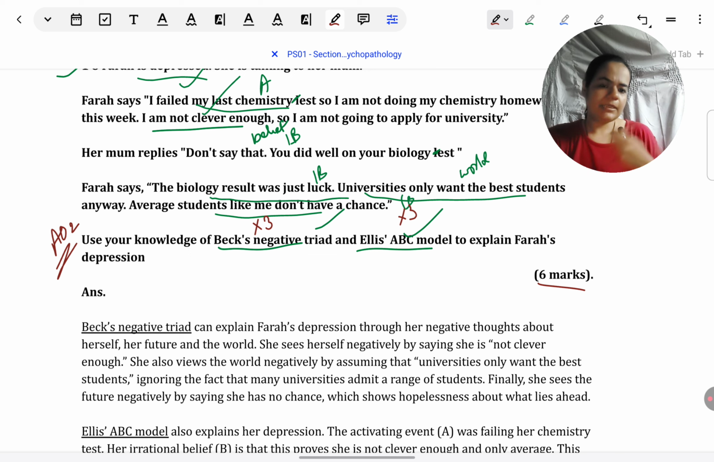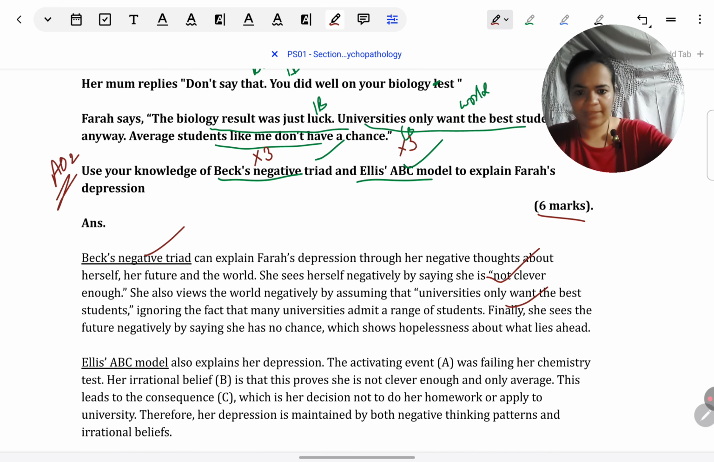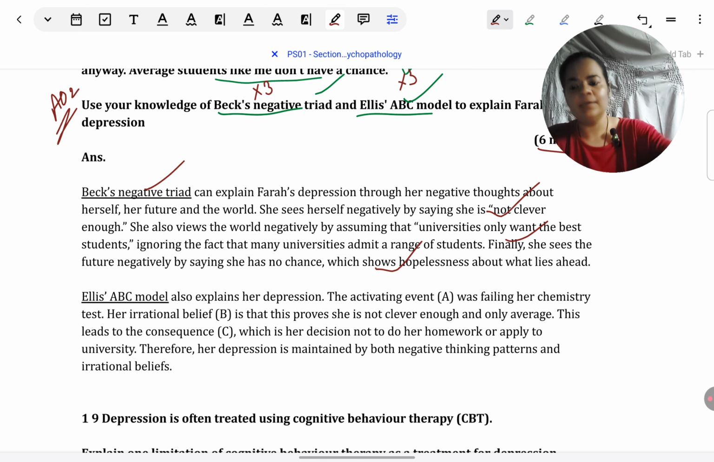So very quickly, to give you a demonstration, for Beck's negative triad, I have pointed out about herself what her negative views are, that she's not clever, about the world, that the universities do not want to accept average students, and the future. She says she has no chance in the future. I forgot to mark it there, but that indicates that she is hopeless about the future, the third part of the triad. Very worth noting when you read the answer is how it is written.